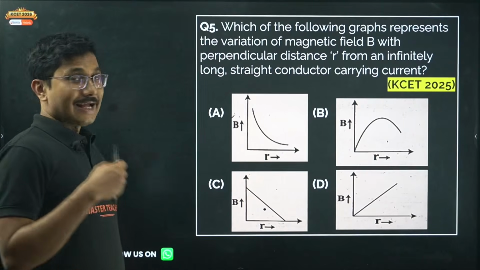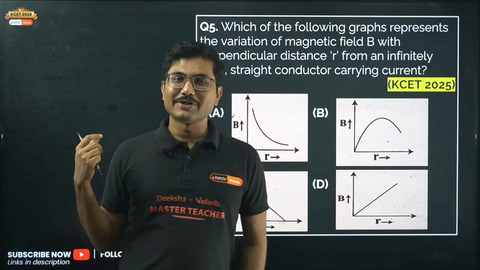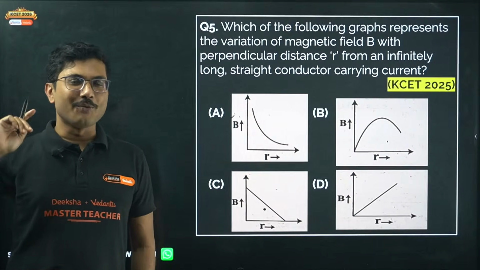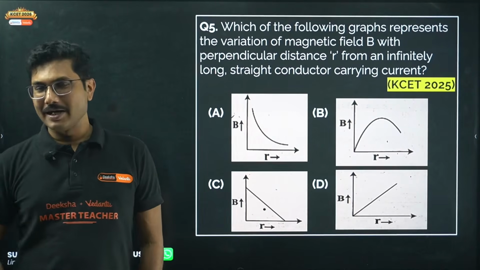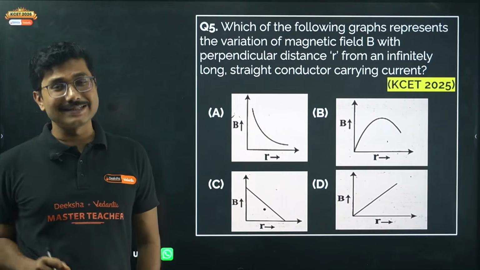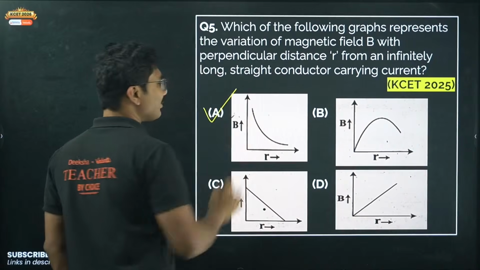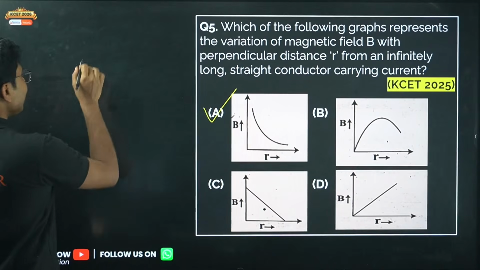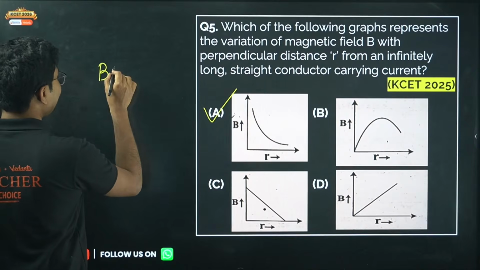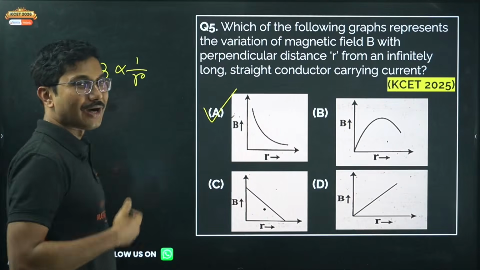One thing I told you: if you are seeing a graph based question and you are not sure what the answer is, there is only one option that you can guess. The remaining may or may not be correct, but there is a 90% chance that this guess is correct, and that is this pattern. In this case also this is the correct answer, because the magnetic field due to a current carrying straight infinite wire is proportional to 1 by r, mu naught I by 2 pi r.